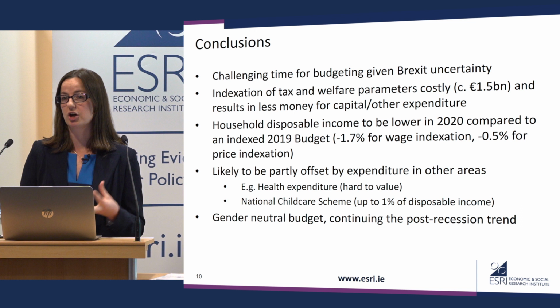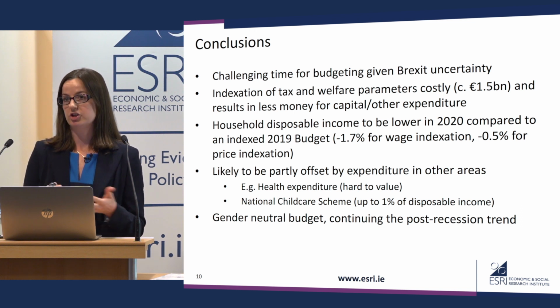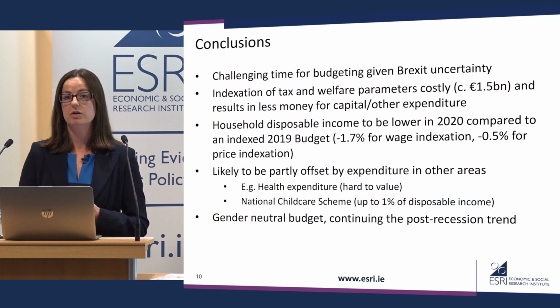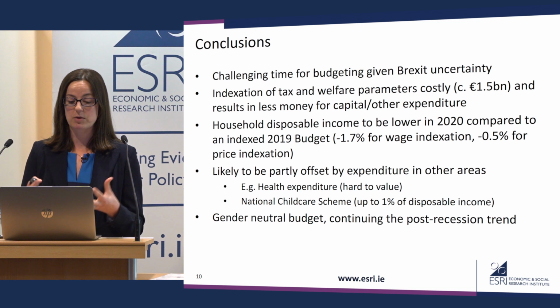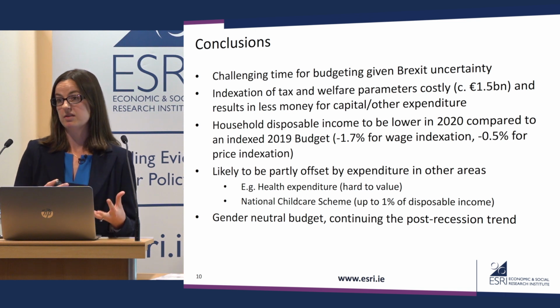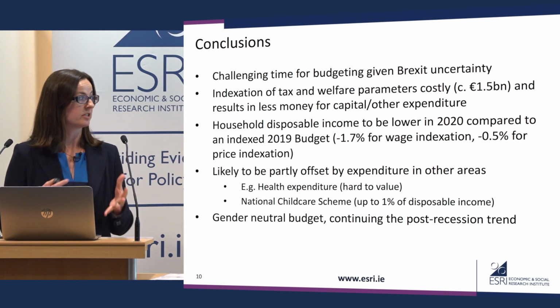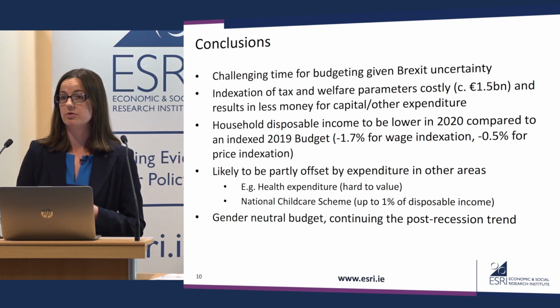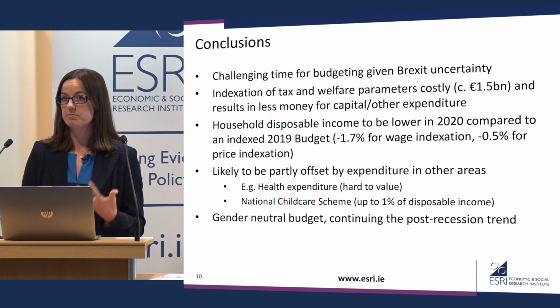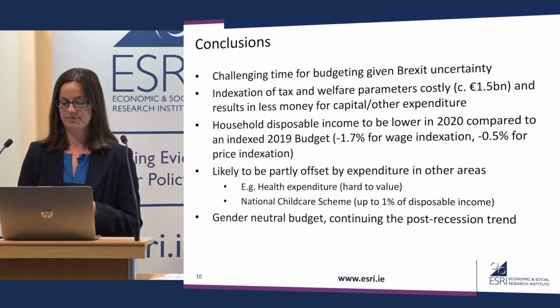So health expenditure, which is quite hard to put a number on at the household level, but also the National Childcare Scheme, which can be expected to transfer about 1% of disposable income to those at the very bottom of the income distribution. And lastly, this was a gender neutral budget, which does continue the trend post-recession of budgets being gender neutral.